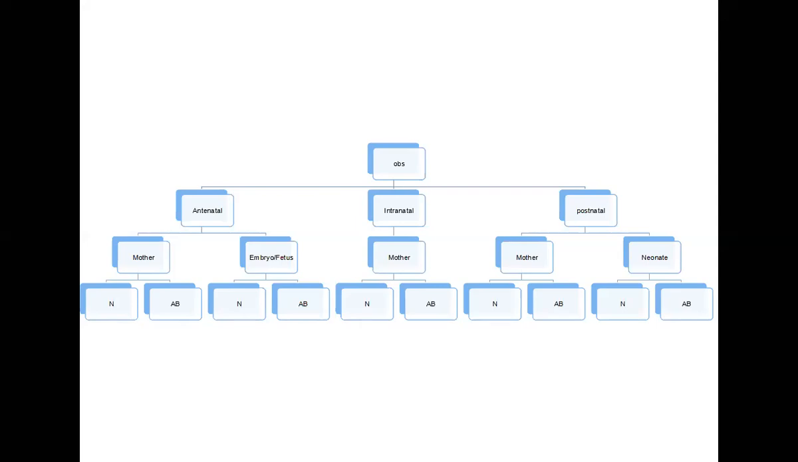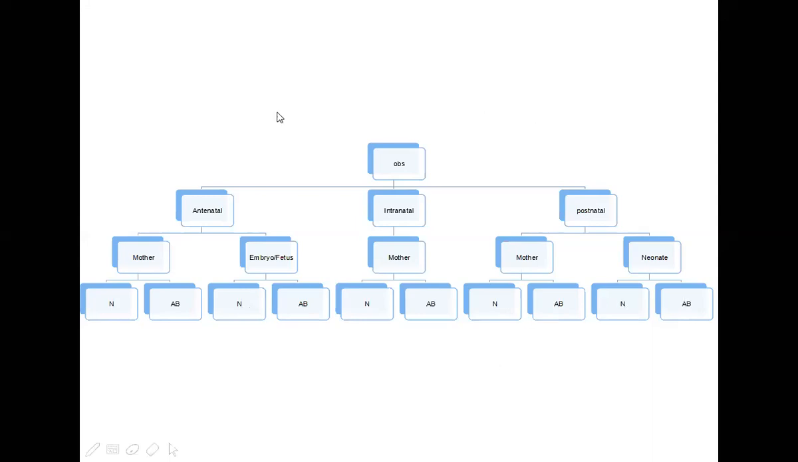From product of conception up to 10 weeks, it is called an embryo, and from 10 weeks to the delivery, it is called a fetus. And what we are going to see is what is normal and abnormal. In intranatal, again, we are going to see mother, normal and abnormal. Then in postnatal, mother, normal, abnormal, and after delivery, the fetus is called a neonate up to 28 days. That is what we are going to see, normal and abnormal.